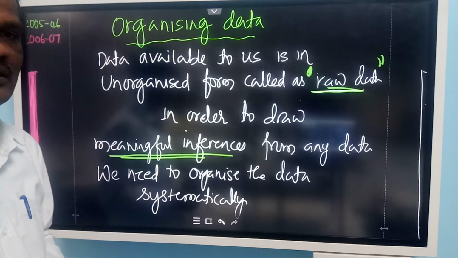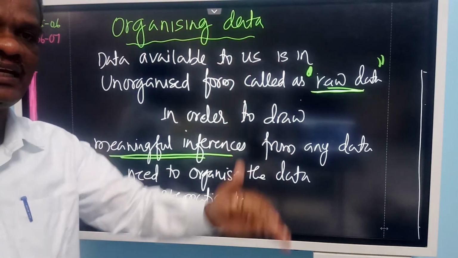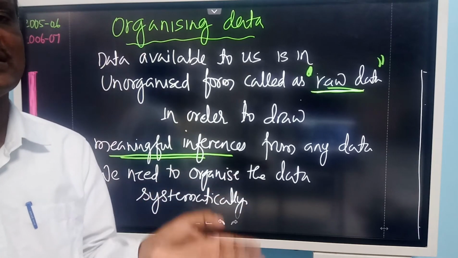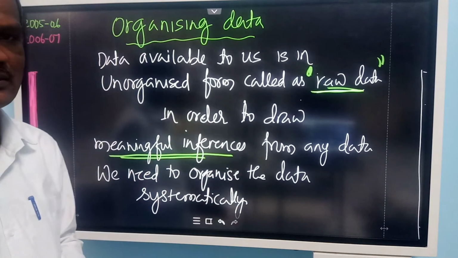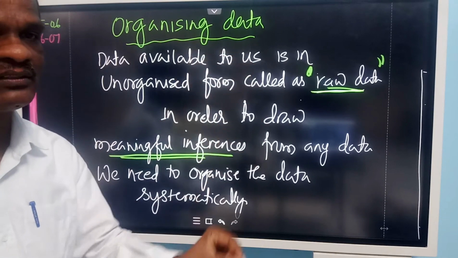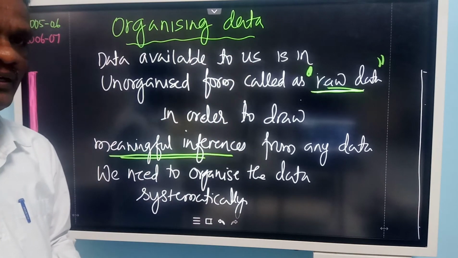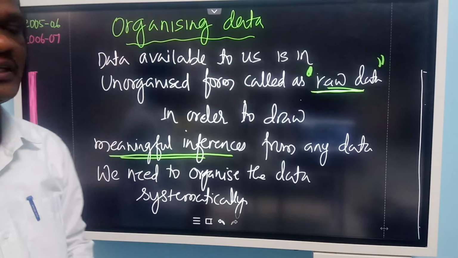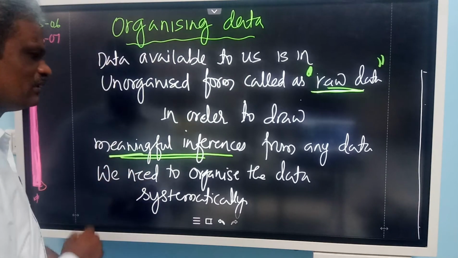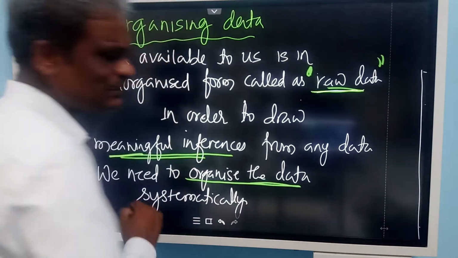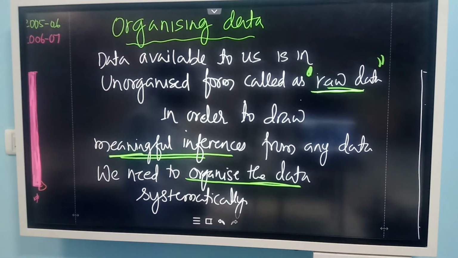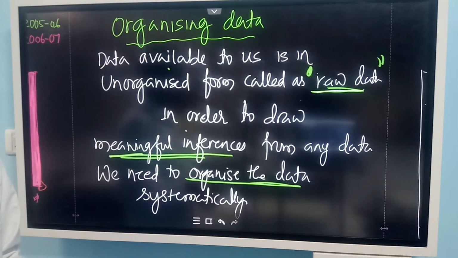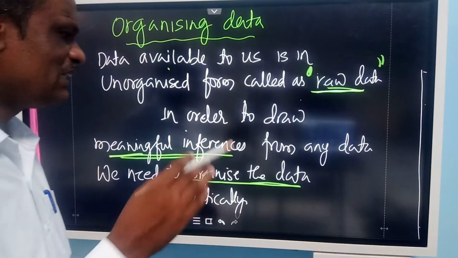That is required. Or otherwise I can arrange the data in alphabetical order, or by roll number 1, 2, 3, 4 up to 30. Then it is easy to find out who has scored what, and easy to identify the students' marks. If you arrange the data according to names in alphabetical order, that is another way. You can also arrange according to marks, with the highest marks first. To get meaningful information, we need to organize the data. That is called organization of data, and it is a very important step. Raw data you collect directly, then to get clear information and better understanding, we need to organize the data.